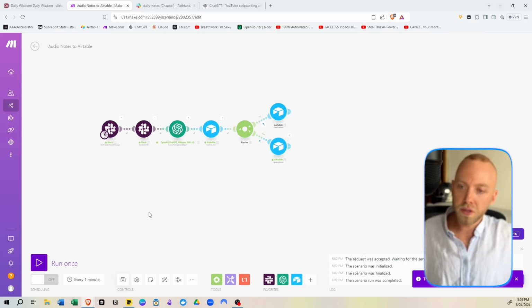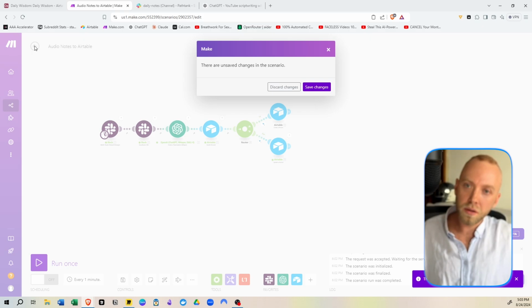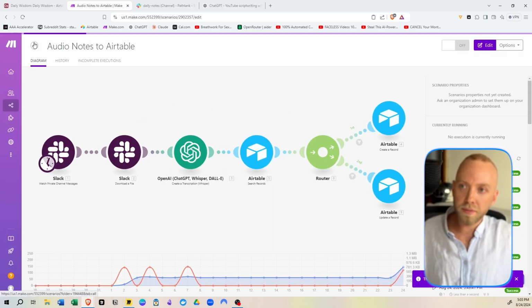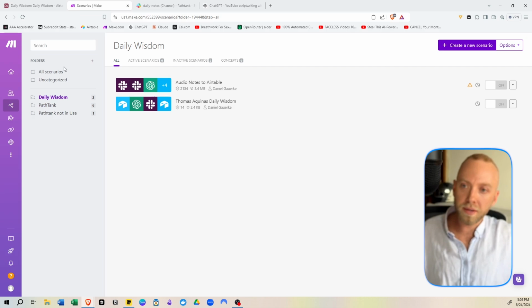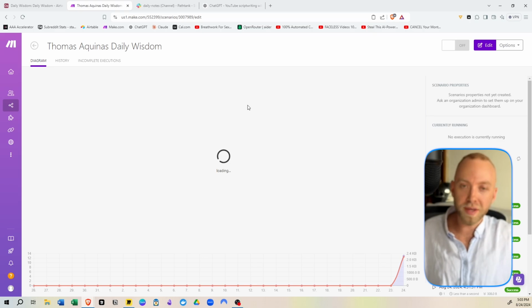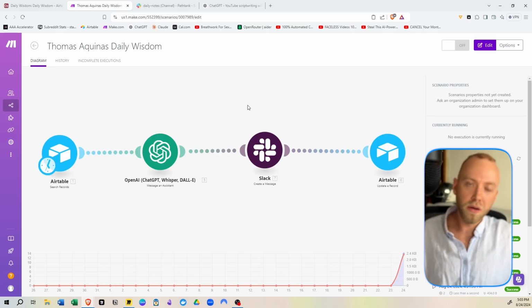So then what's gonna happen? Perfect. So now we'll save changes, of course. Now we'll go into our other Make.com automation. This one's a little simpler. And this one is going to actually harness the power of OpenAI, the assistant I made.